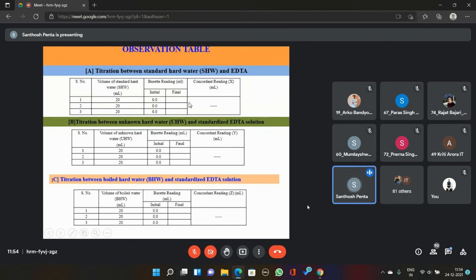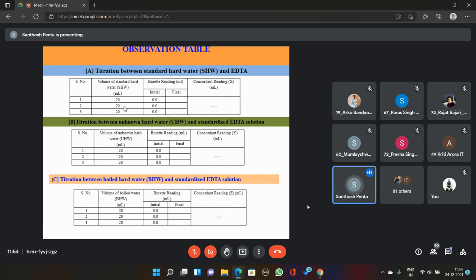Then you throw away the solution, that means decant the solution from the conical flask. Again you wash it with water thoroughly. Then you go for the second reading. In the second reading, again pipette out 20 ml of hard water sample into the conical flask. Then add 10 ml of basic buffer solution, then add 1 or 2 drops of EBT indicator. The solution turns to wine red color complex.